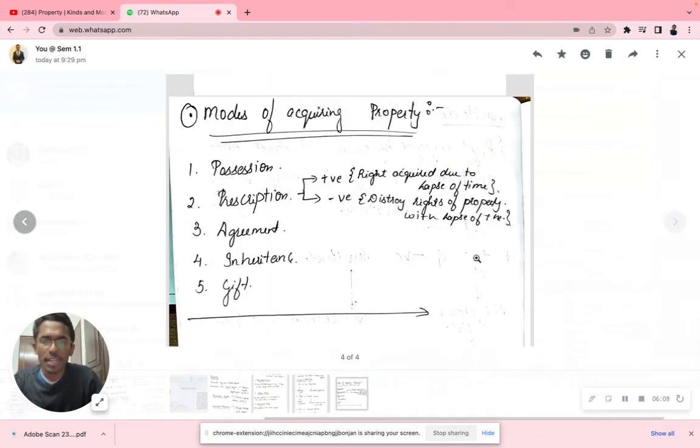Now, what are the modes of acquiring property? The first one is called possession. Through possession we can acquire property, very simple. What is possession? For example, I am using a land which no one has used for a very long period of time.